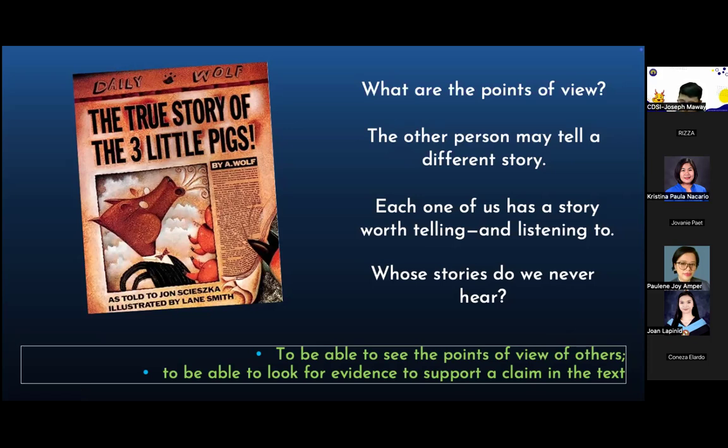Whose stories do we never hear? And here's the insight. Each one of us has a story worth telling and listening to. These are the action goals. These are the reflection goals. And of course, the knowledge and skills goals are about knowing the characters, etc. Plus, knowing the point of view of the storyteller.